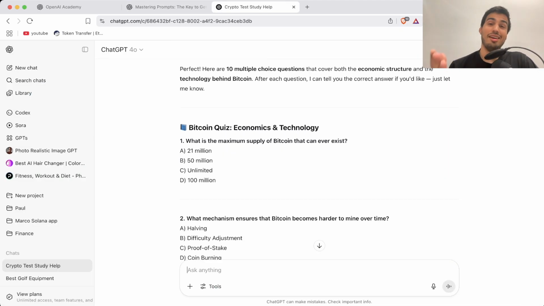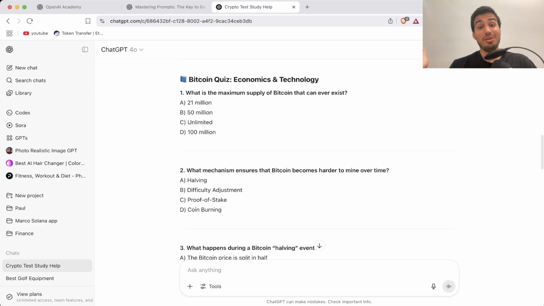And let's see, in the comment section, if you guys want to do this: what is the maximum supply of Bitcoin that can ever exist? I'll give you a few seconds. Put it in the comment section down below if you know. And the answer is 21 million. So only 21 million will ever be created or in circulation. A lot of people say it's unlimited, right? There's a debate between a soft and hard supply. I do believe it is 21 million, but let me know if I'm right or wrong.